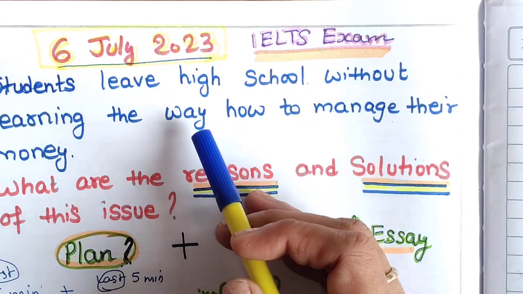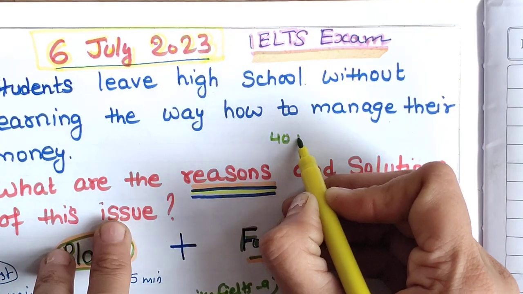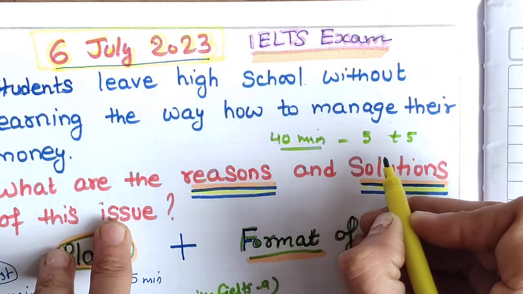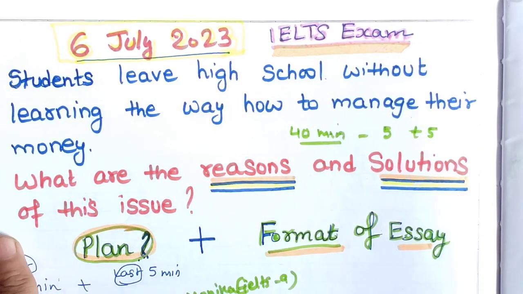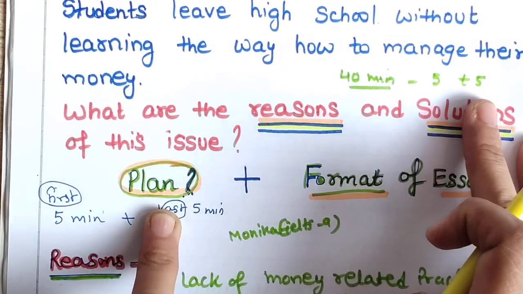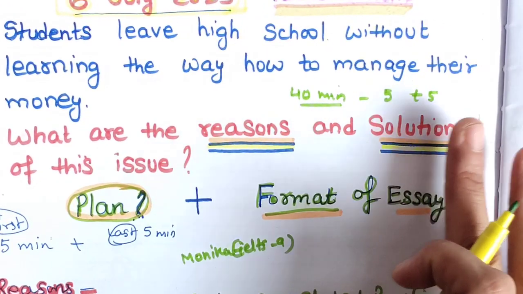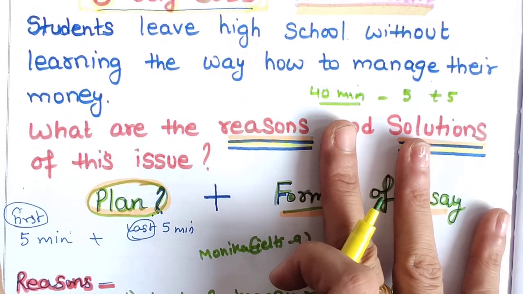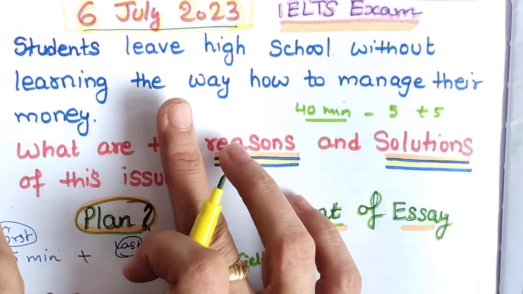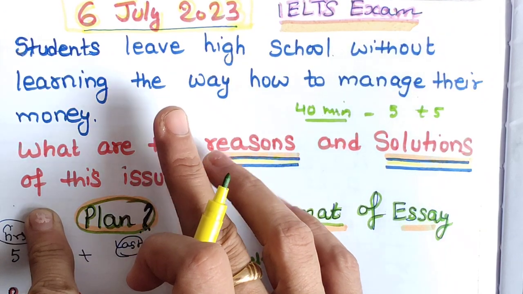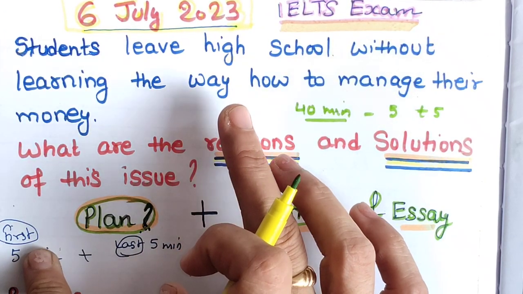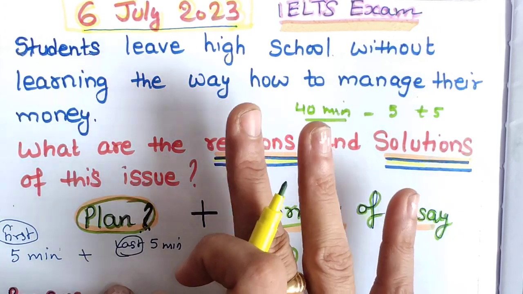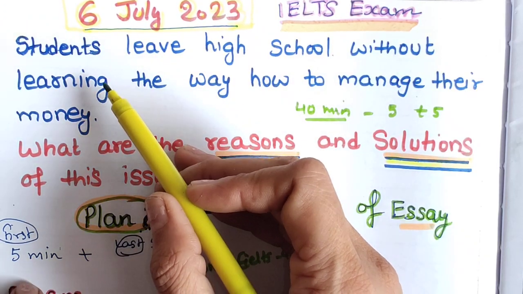Let's read it. As you know, there are 40 minutes, and I always explain that the first 5 minutes and last 5 minutes are really crucial, because in the first 5 minutes you will be planning your essay and in the last 5 minutes you will be rereading your essay, so that you can find your mistakes. How to plan? Always read the question statement 4-5 times. Try to understand the statement well. If your task response is wrong, going in the wrong direction, you can't get more than 5.5, I am telling you. Now let's start reading this question statement.